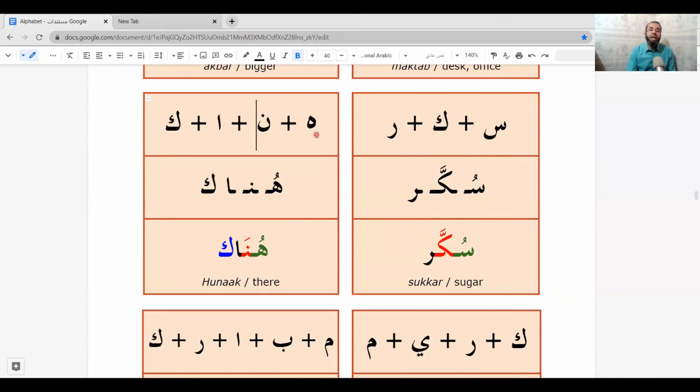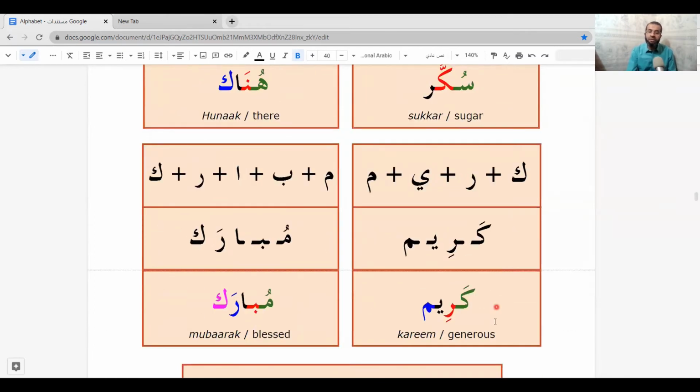Then this word which means there. Ha plus noon plus alif, then kaf. The ha here has dhamma, so we say hu, then na, followed by alif, huna, then hunak, hunak, there, hunak. Do you remember? Before that, we studied huna, which means here. And now we study there, hunak.